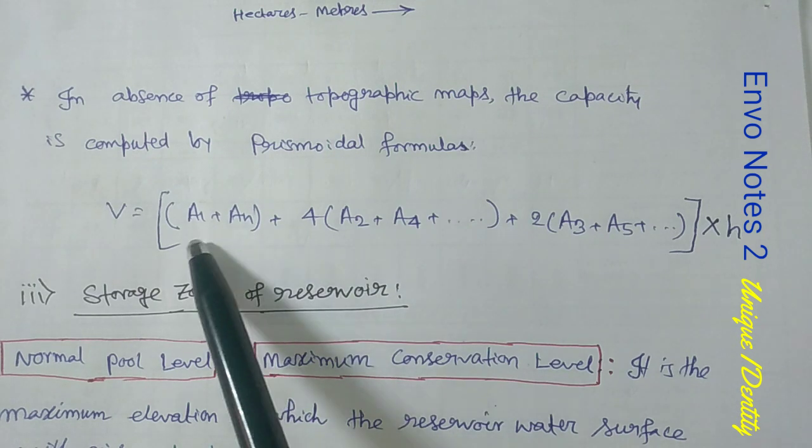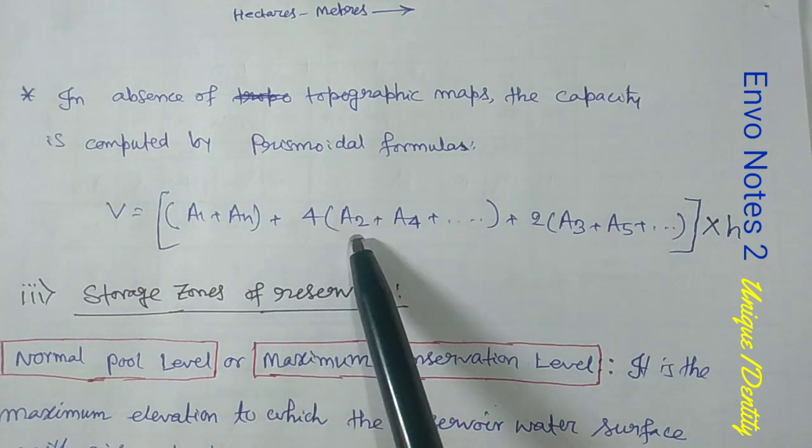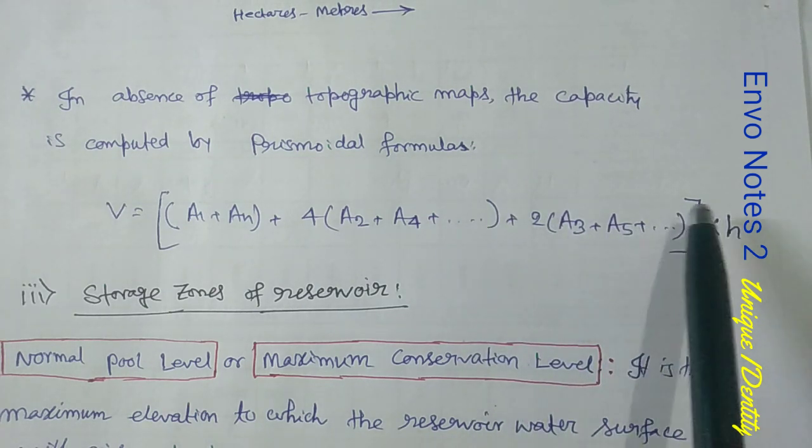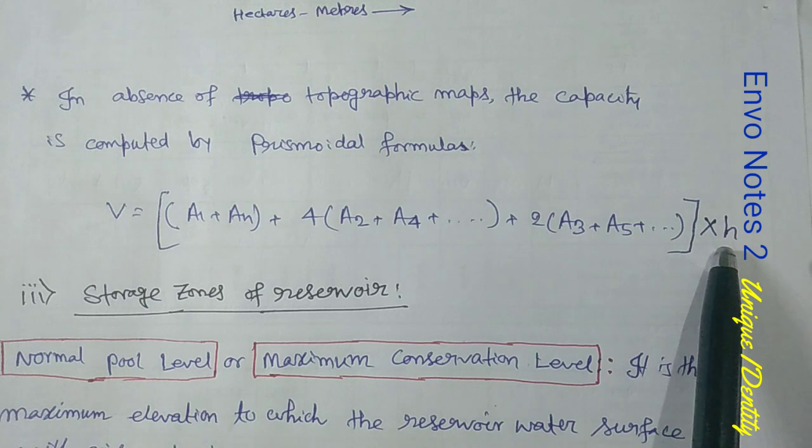So first A1 plus AN plus 4 into (A2 plus A4 plus ...) plus 2 into (A3 plus A5 plus ...), whole into H.